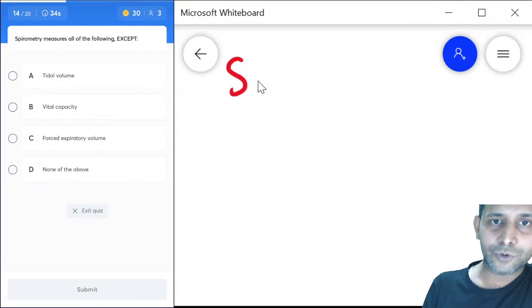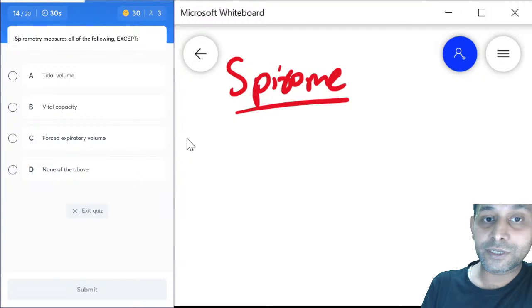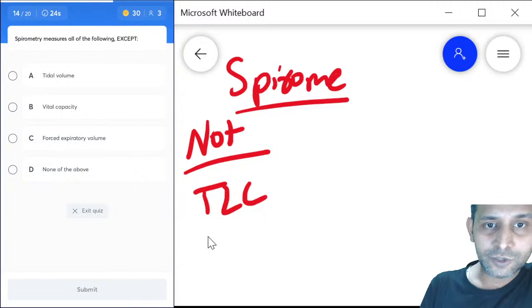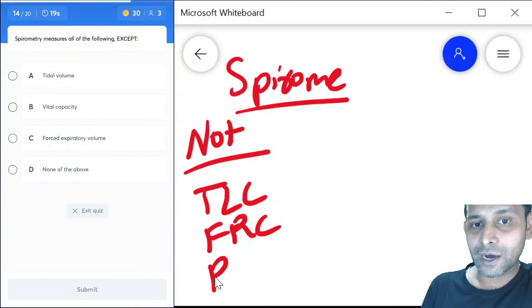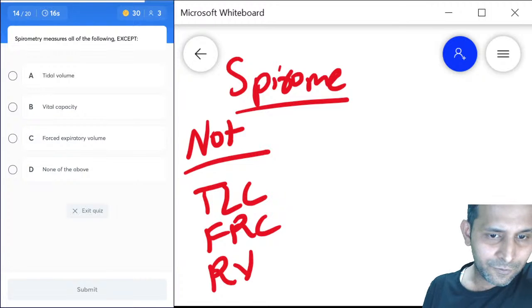So spirometer, as I told you, does not measure TLC, FRC, and RV. Since none of the options has these things, the answer should be very obviously in front of you.